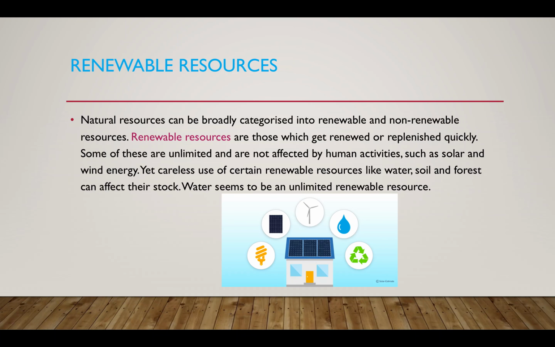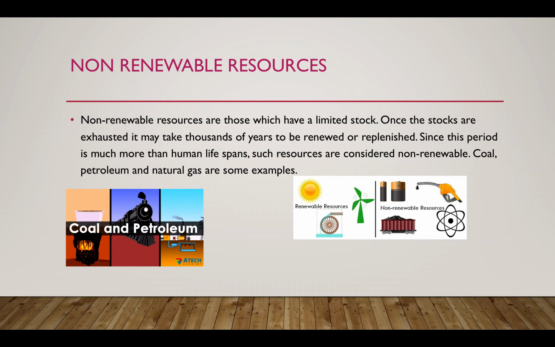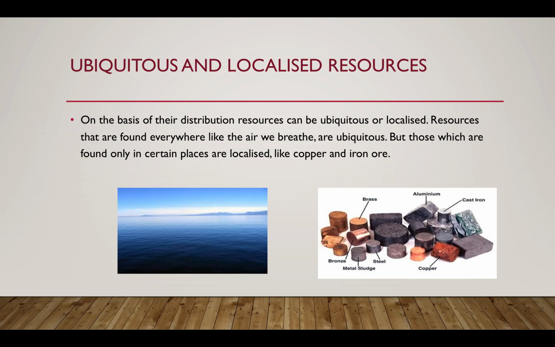And on the basis of stock, there are two types of resources, renewable resources and non-renewable resources. Renewable resources can be renewed and replenished. Examples are water, air, soil, forest, etc. And non-renewable resources have limited stock. Once it gets over, it takes 1,000 years to be renewed or replenished. It is much beyond the human lifespan. Examples of non-renewable resources are coal, petroleum, and natural gas.